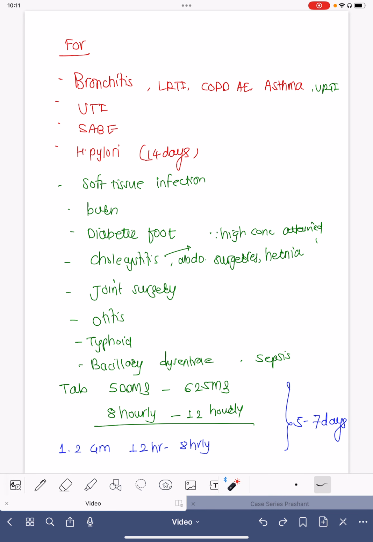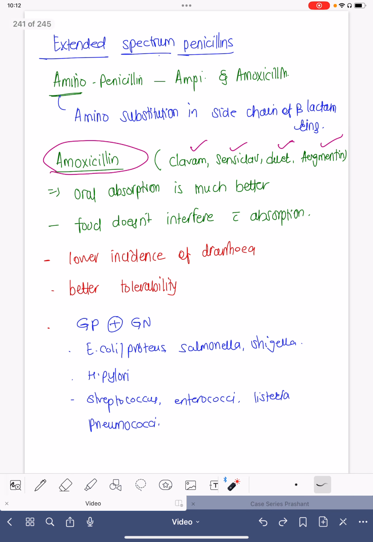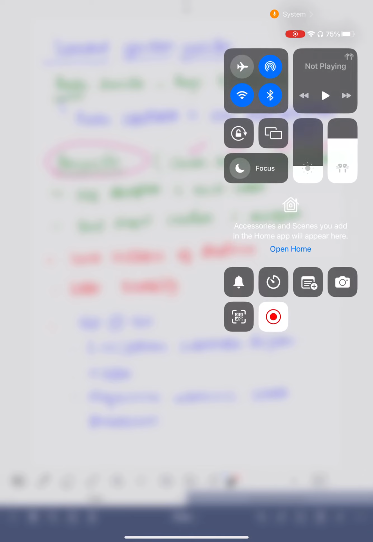Most of the time, this antibiotic dosage duration is around 5 to 7 days, which cures almost all the infections. For diabetic foot, for cholecystitis, for SABE, the duration of the medicine can be longer, maybe 10 to 14 days. So it is one of the excellent drugs, and it has very good coverage, covering both gram positive and gram negative.